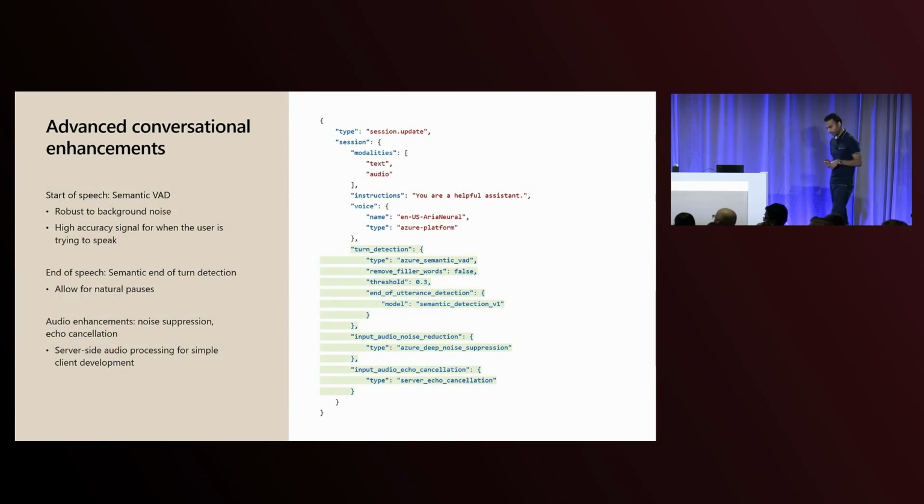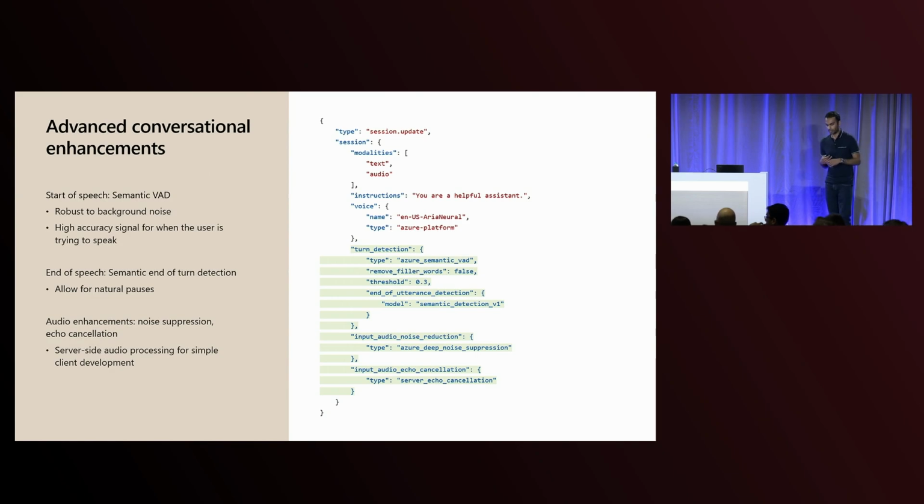On the conversational enhancement side, it spans across three main categories. First is how do we detect when you've started to speak as an end user? Second is when have you finished speaking? And third is audio enhancement to clean up that audio signal. One of the most critical ones here is going to be on the end of speech side. And it's really important to be semantic and contextual in nature here.